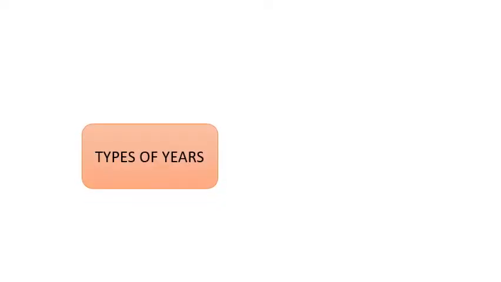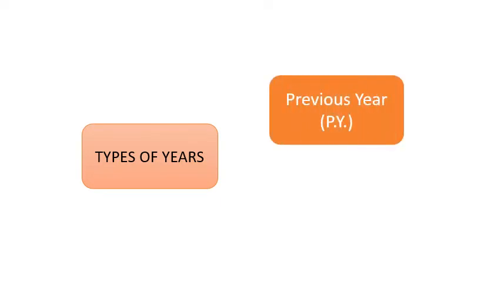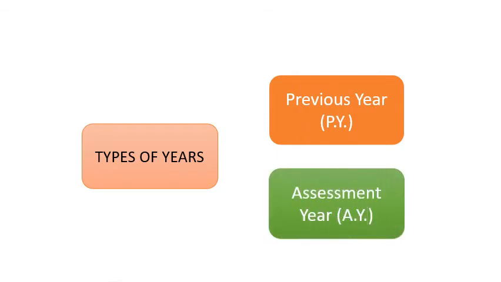Types of years. There are two types of year. The first is the previous year and the other is the assessment year. These are very important concepts: the previous year and the assessment year.